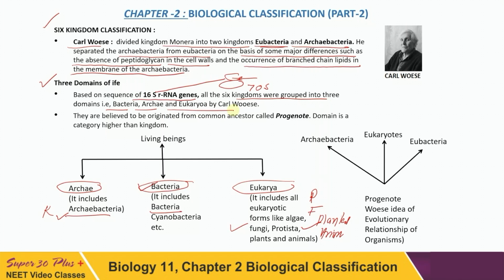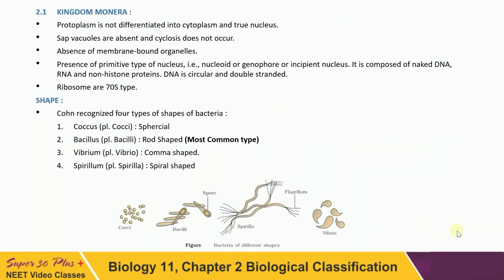He also said that all organisms originated from a common ancestor, a progenitor, which is the idea of evolutionary relationship. From this progenitor, the bacteria, the eukaryotes and the archaea have evolved. Now we have to deal with them in detail, one by one.